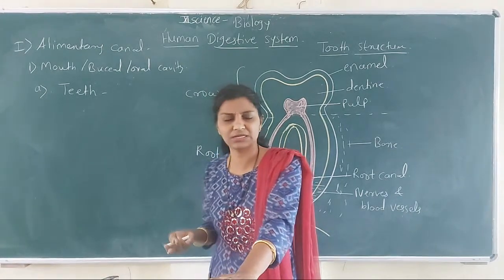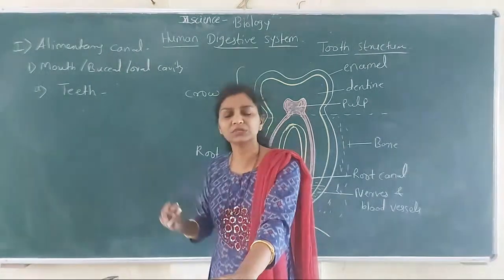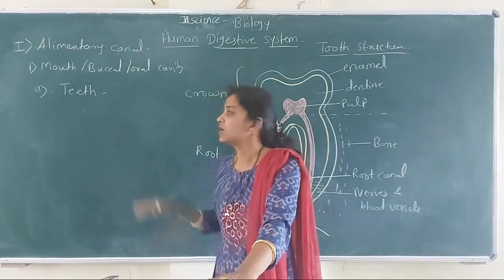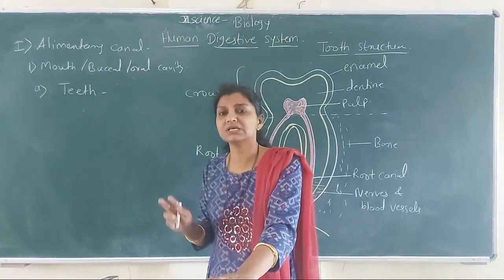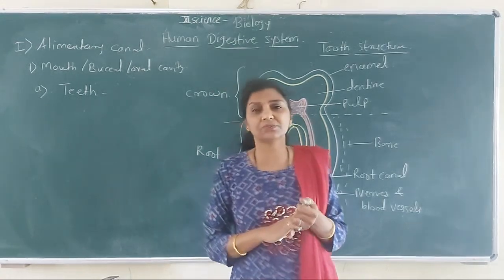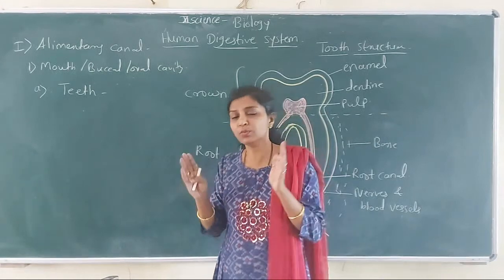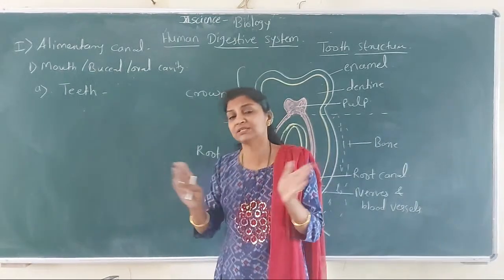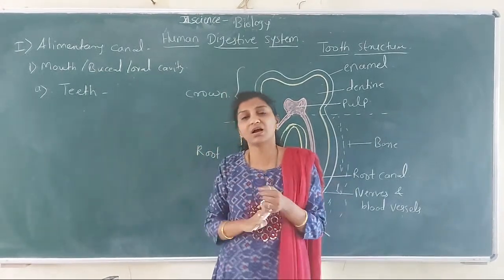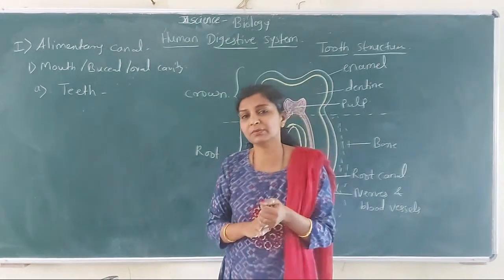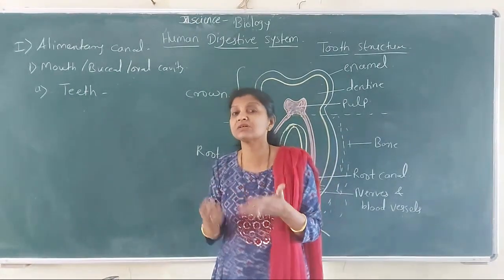Adult एखादं असेल त्याच्यामध्ये साधारणपणे 32 teeth हे present असतात. There are some terms which are concerned with human dentition. Human dentition, म्हणजे teeth शी concern असणाऱ्या काही terms आहेत, त्यांचा meaning बघूया.